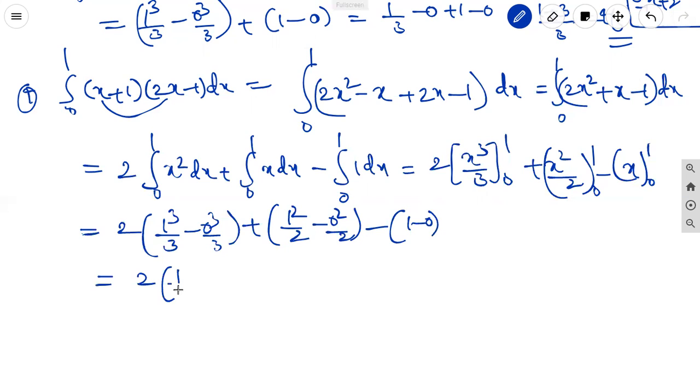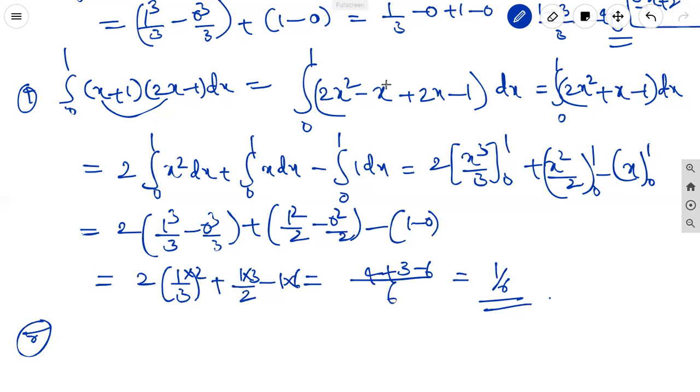Equal to 2 into 1 by 3 minus 0, plus 1 by 2 minus 1. Taking the LCM, 3 2s are 6 is the LCM. This is into 2, this is into 3, this is into 6. 2 2s are 4 plus 3 1s are 3 minus 6. 7 minus 6 is 1 by 6 is the value.